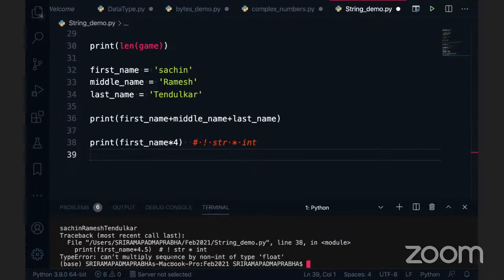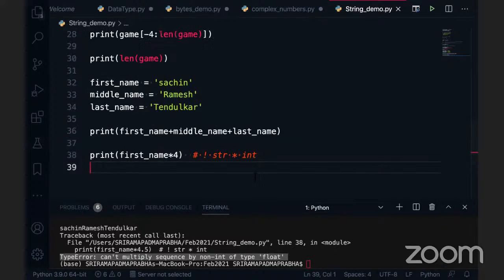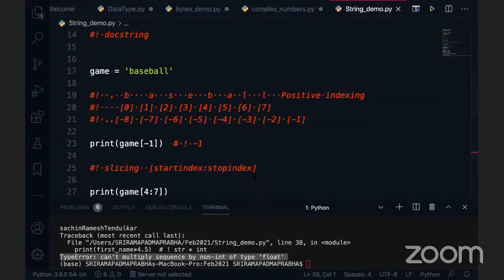It's because you are multiplying a string with a float, and that time you realize something went wrong. Of course, in Python the errors are very straightforward most of the time, so you can't be confused. Just keep in mind that multiplying a string with a float value gives this error. Okay, any questions, guys?